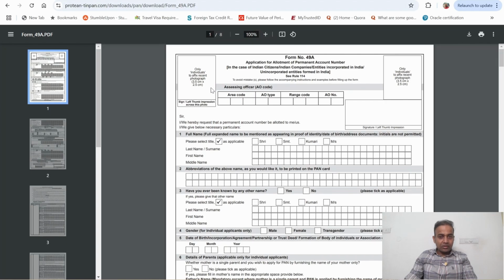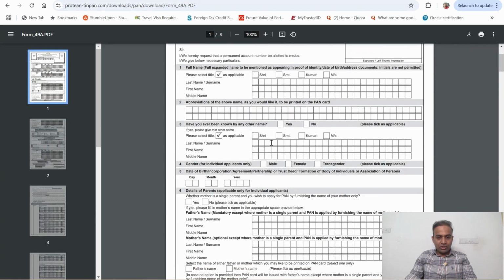But on this photo, where the signature is required on the photo itself, you need to sign it, not the minor. In my case also that was a mistake, and they asked me to send it again. So when you're signing, it should be signed by you as a representative assessee or as a parent, not the minor. That's the one thing you need to take care of.